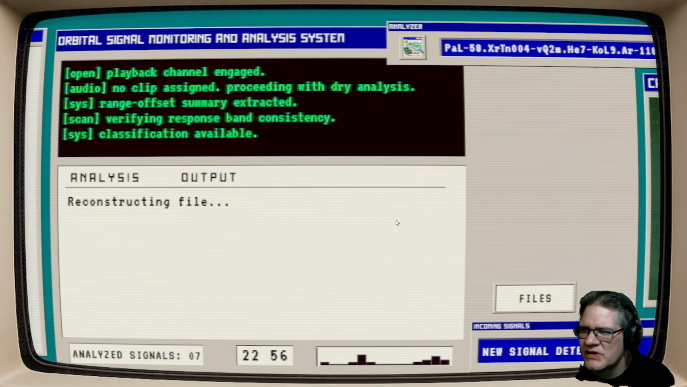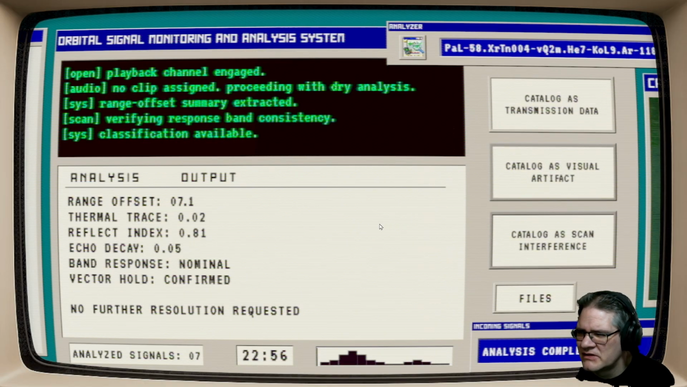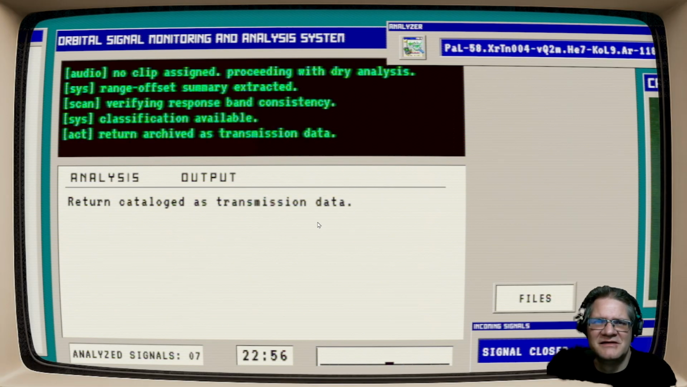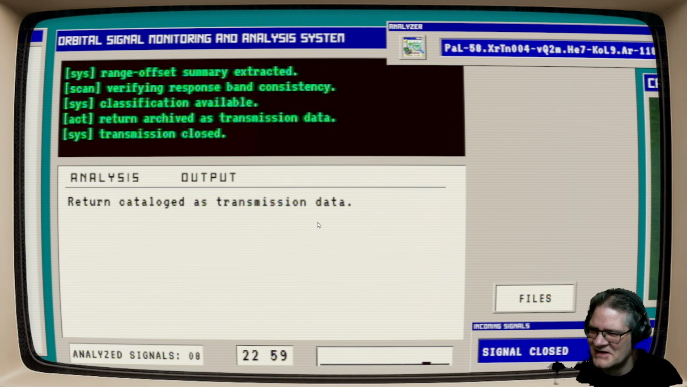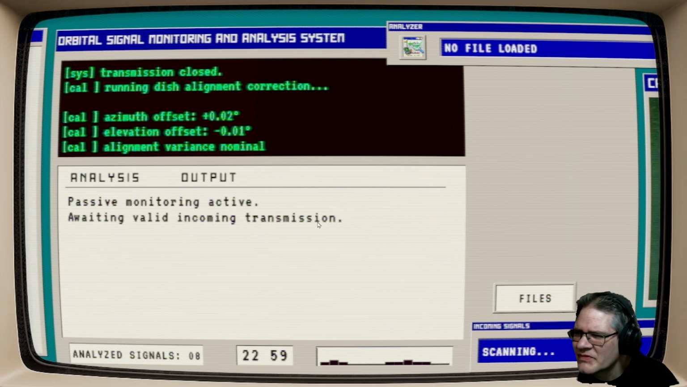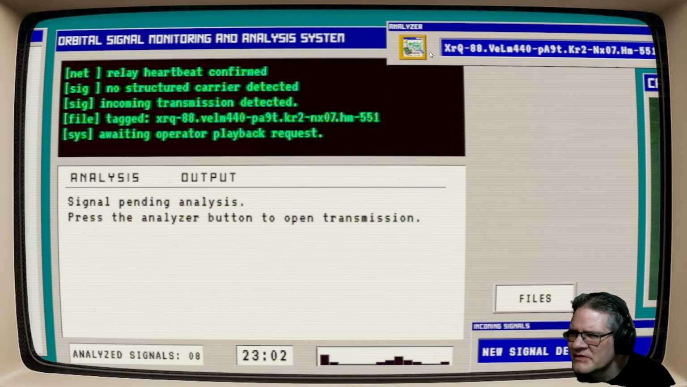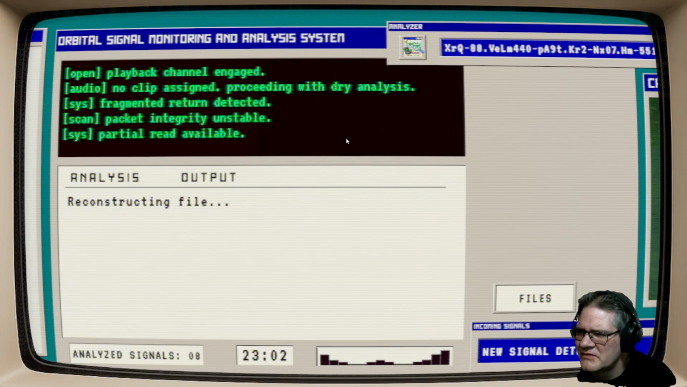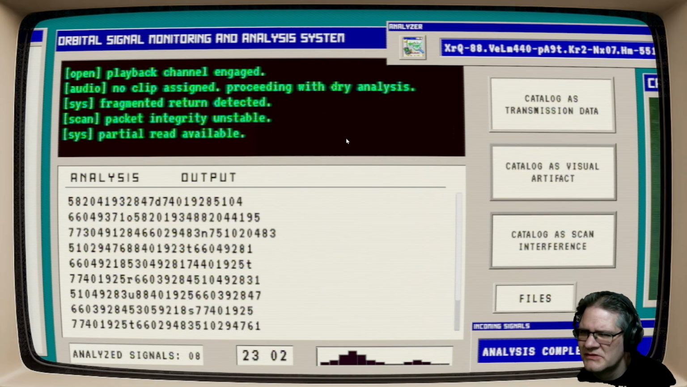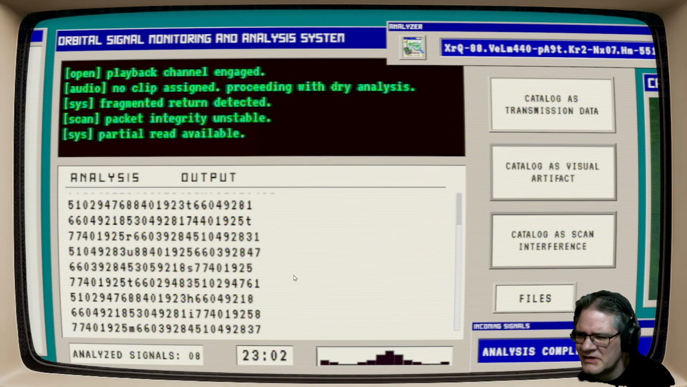What do we got now? Okay, range offset 7.1. I don't know. I don't know what any of that really means. It probably means something that I'm just not understanding. Or is it supposed to be just... I don't know. Wait, is that always... Oh, dish alignment correction. Wait, confirmed, okay. Alright, what do we got here? Oh! Okay, now... Numbers.